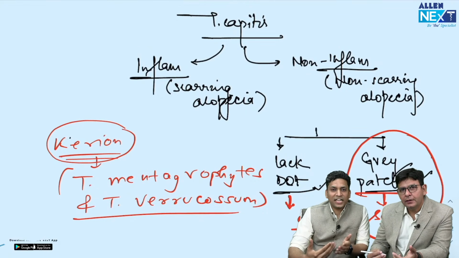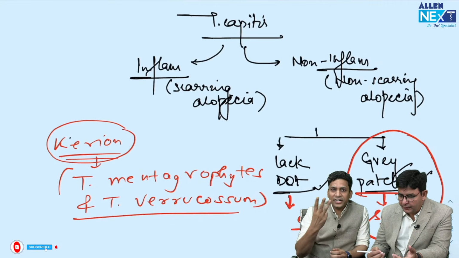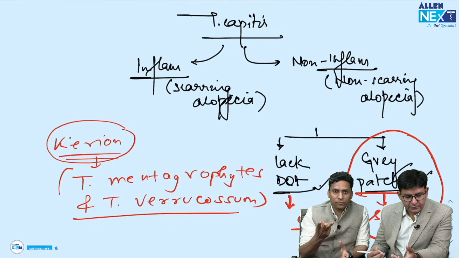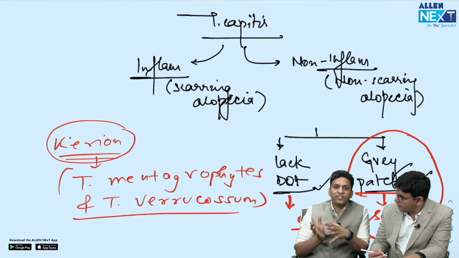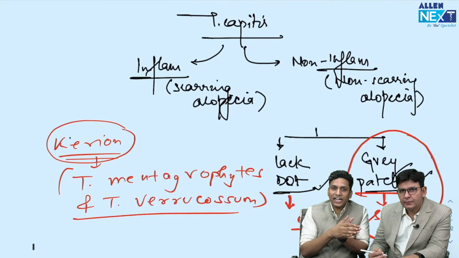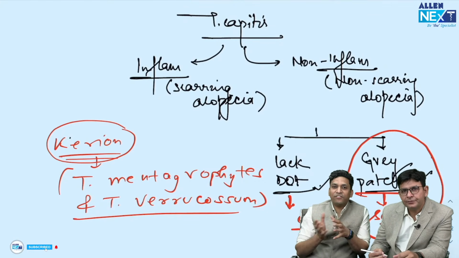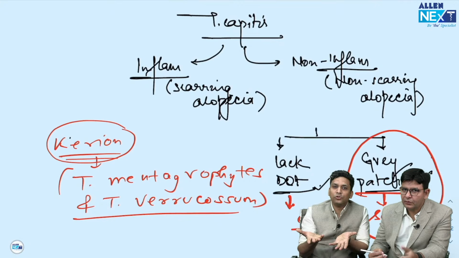If there are pets, you would have read that there are three types: anthropophilic, zoophilic, geophilic. If there is transmission from human to human, we call it anthropophilic. If there is transmission from soil to human, then it is geophilic. And if it is from animal to human, it is zoophilic.